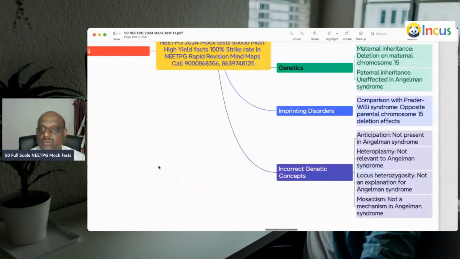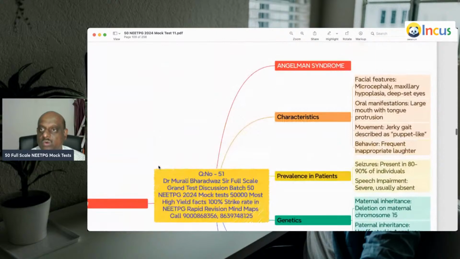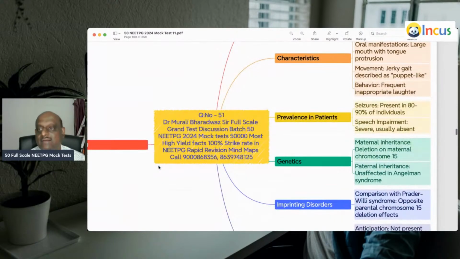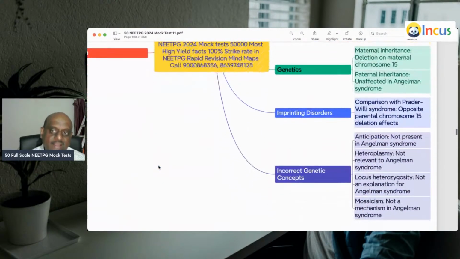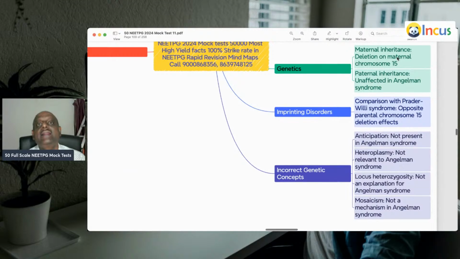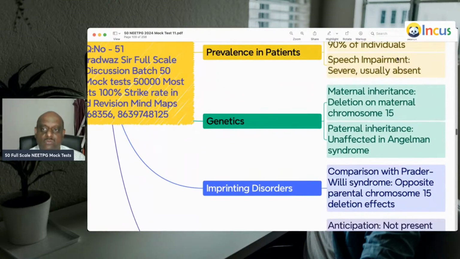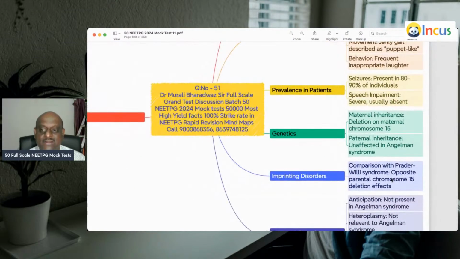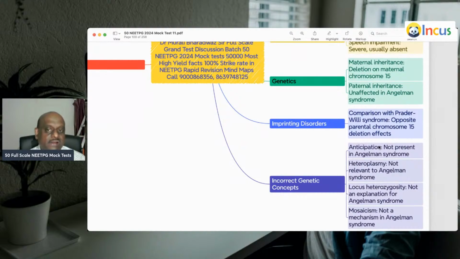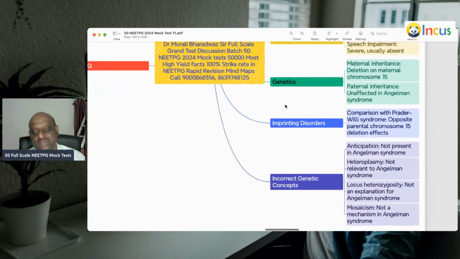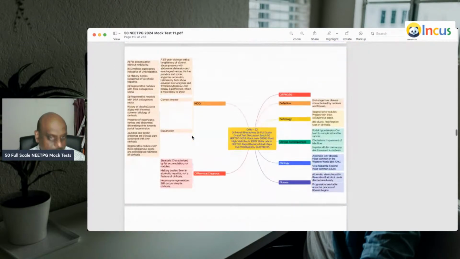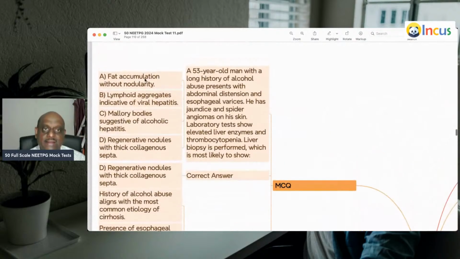So I leave to you the literature. What is Angelman? What is Prader-Willi? Maternal inheritance, deletion of maternal chromosome 15. Paternal inheritance, unaffected in Angelman syndrome. So imprinting disorders, these are all called as. So please review the literature, doctor.